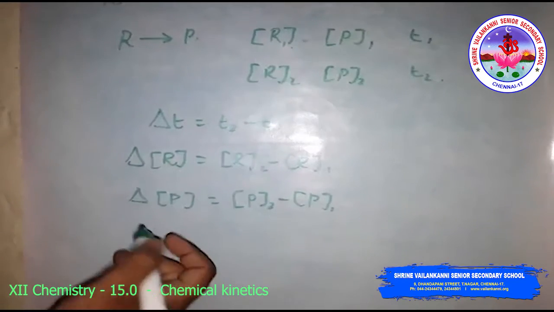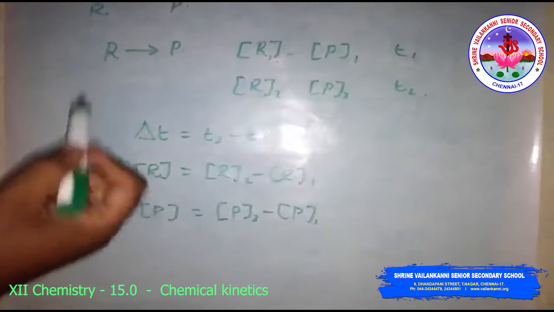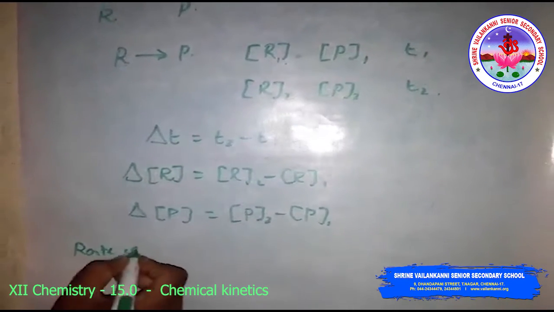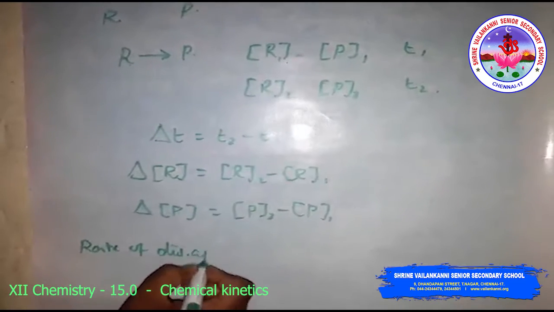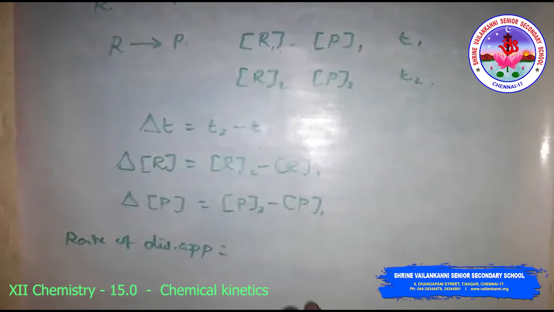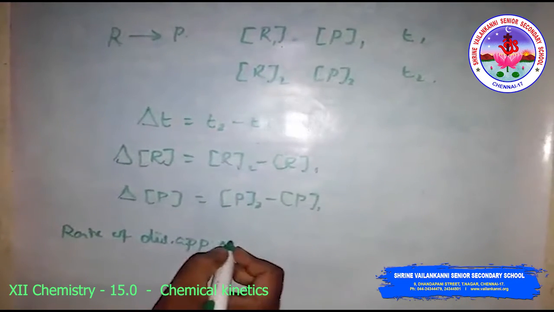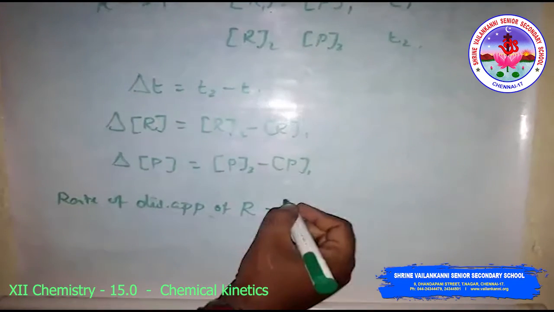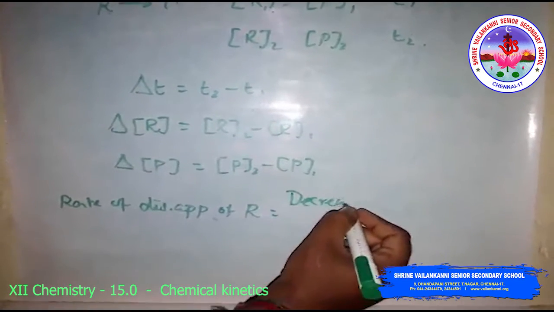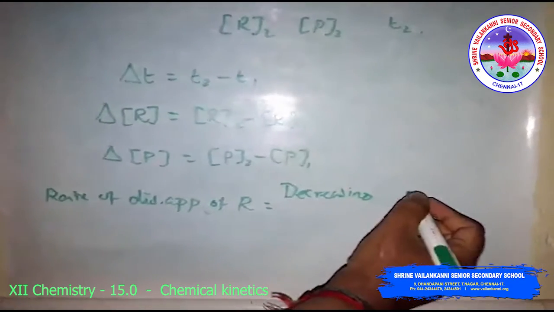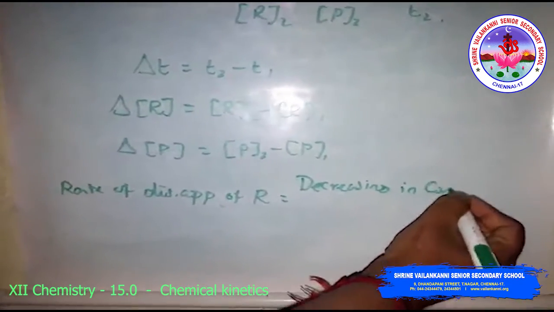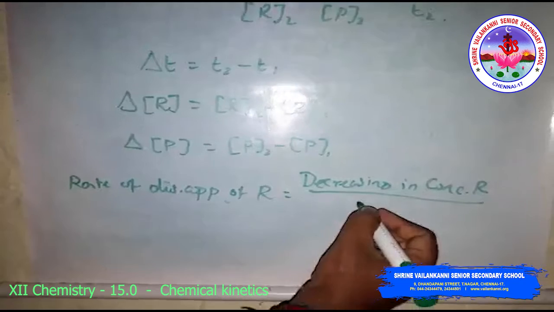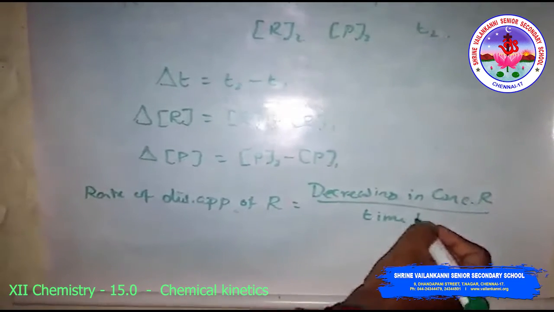So the rate of disappearance of the reactant R is equal to the decrease in concentration of R divided by the time taken.